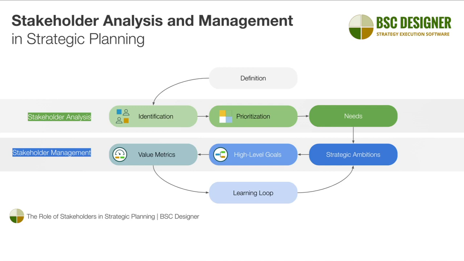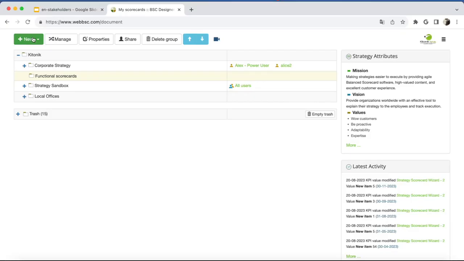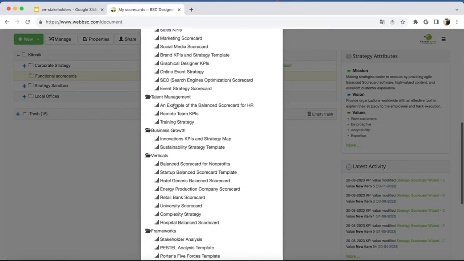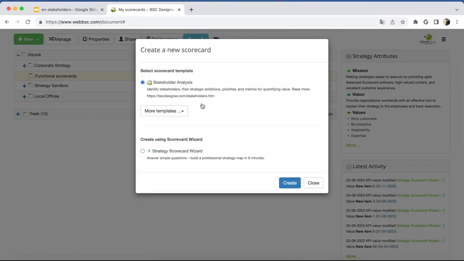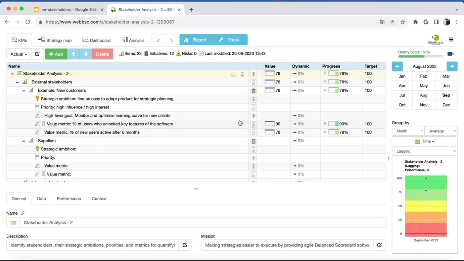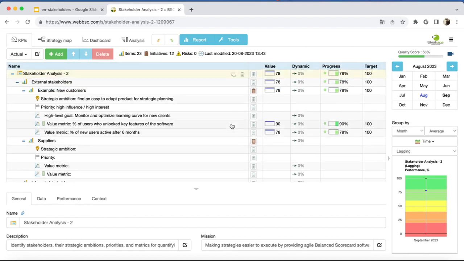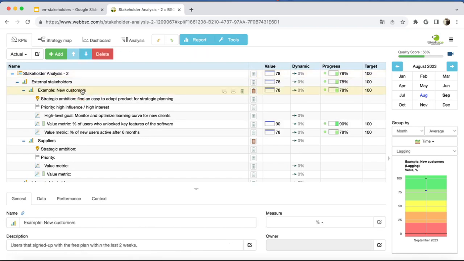We discussed the theory behind the stakeholder analysis and management. Now let's see how strategic planning software can automate it. Let's create a new scorecard using the stakeholder analysis template. Here we have a hierarchy that corresponds to the types of stakeholders that we discussed. Here is an example of how we can fill in this template.